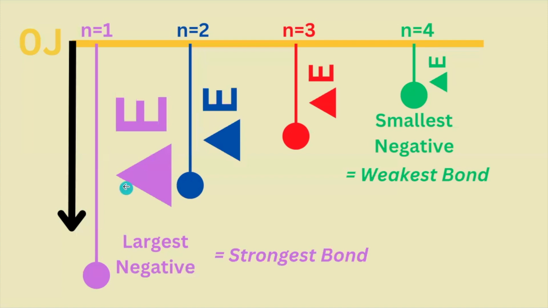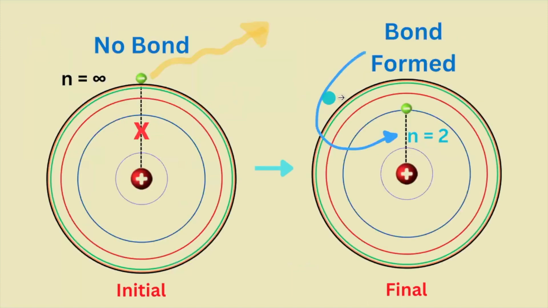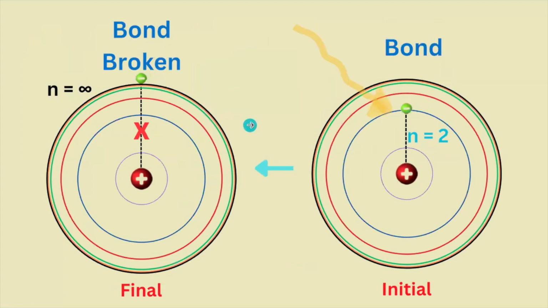energy to bring the electron back to the 0 energy state, as opposed to the n equals 4, the weakest of these 4 bonds, because the energy required to get it back up to 0 is the least of these 4. That's the difference between forming a bond where energy is released and breaking a bond where energy is required.